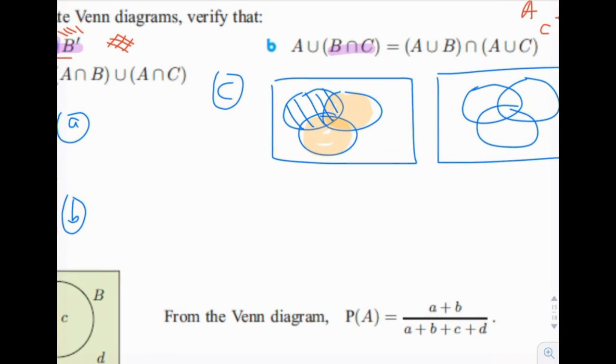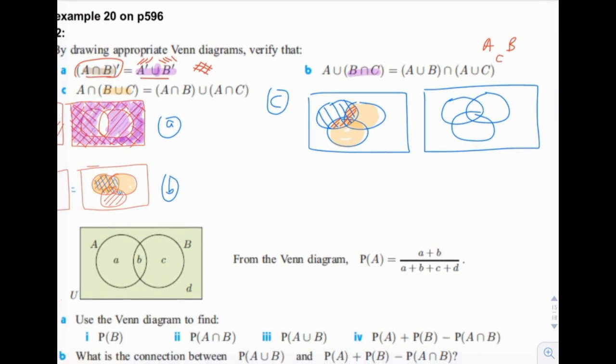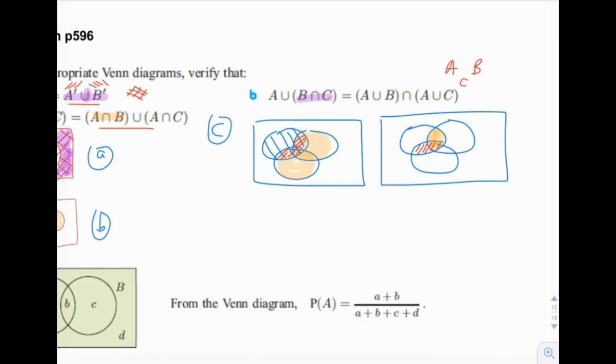So what is the region that is both orange and shaded? And so that would be, I'm going to shade it in red. So it would be this boomerang shape. And then now let's do this one here, which would be A intersect B, which would be this fish shape here. And then we're going to union that with A intersect C. A intersect C would be this fish shape here. And then we're going to union those two together.